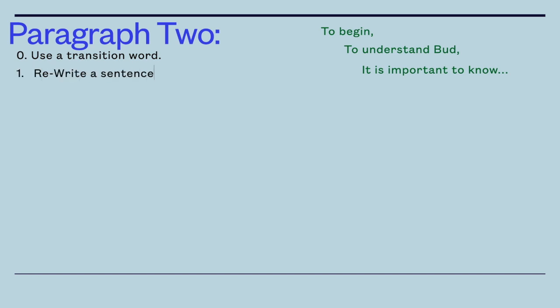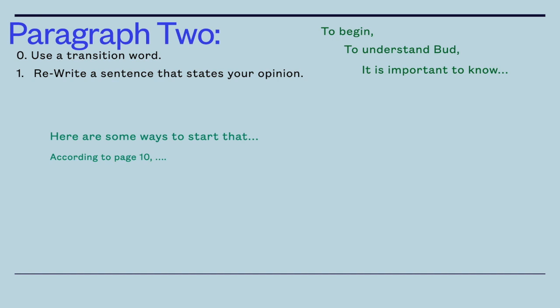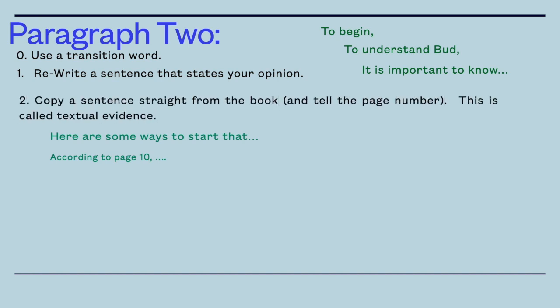Now your first sentence, I need you to rewrite the sentence that states your opinion. Oops, that's out of order. We're getting there. The second sentence says, copy a sentence straight from the book and tell me the page number. This is called textual evidence. So it could sound like this: According to page 10, and then you gave me some textual evidence.